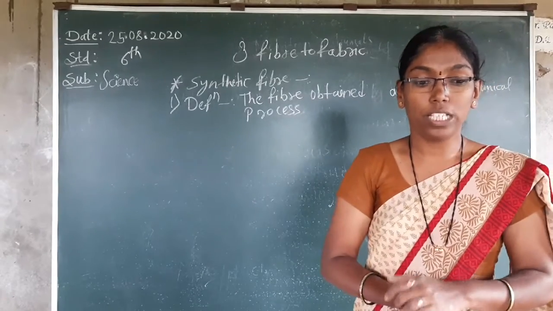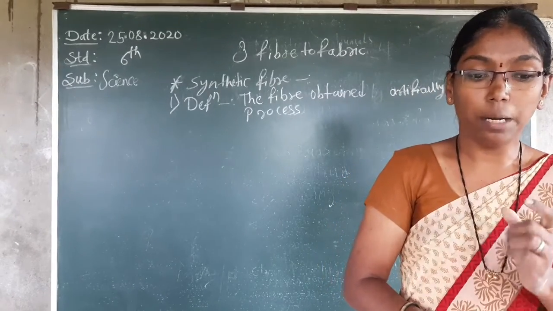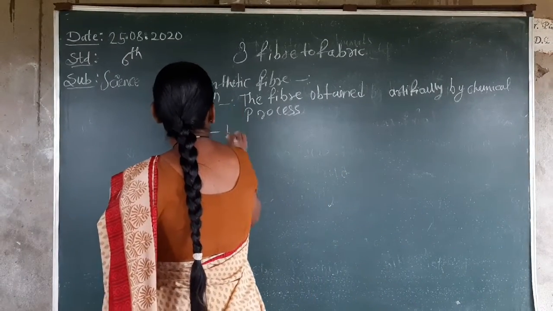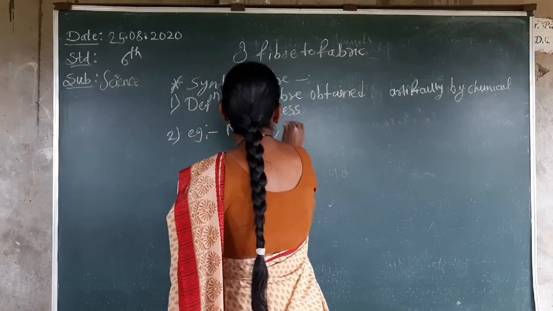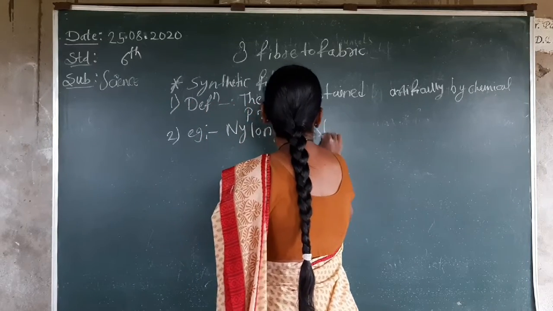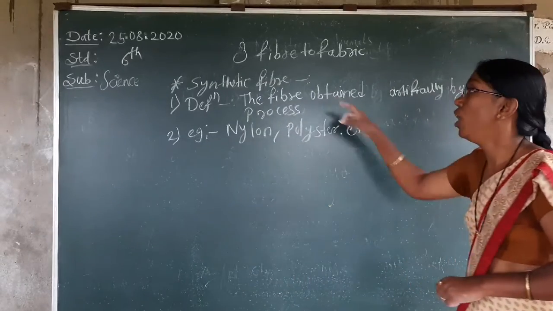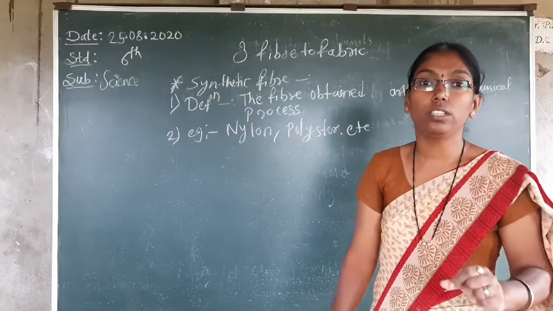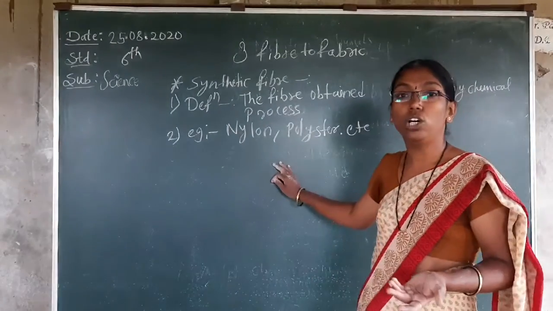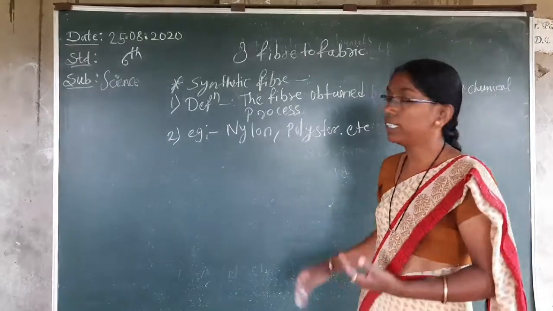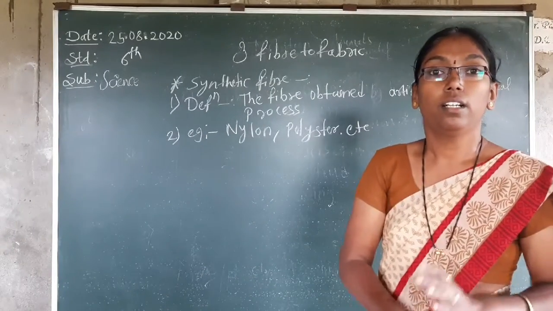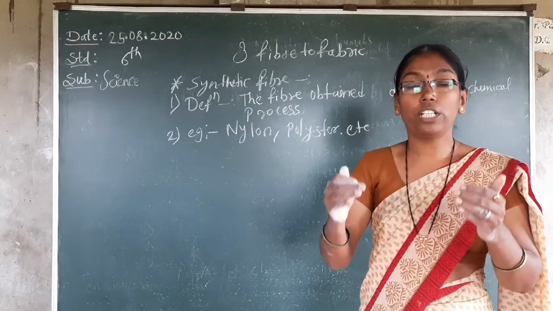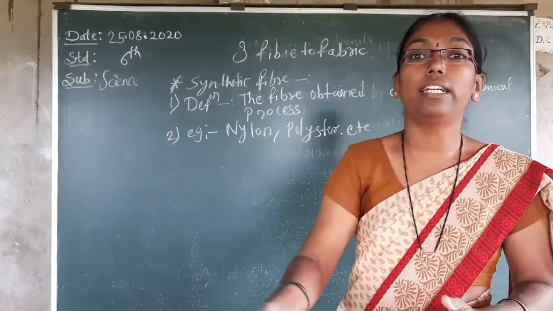Examples are given. Which are they? Nylon, rayon and polyester are the examples. These are the examples of synthetic fibers. This type of material we use in our daily life. Nylon sarees will be there. Polyester sarees will be there. Polyester shirts will be there. Suits will be there. They are made by synthetic fiber. You know where what we use comes from.